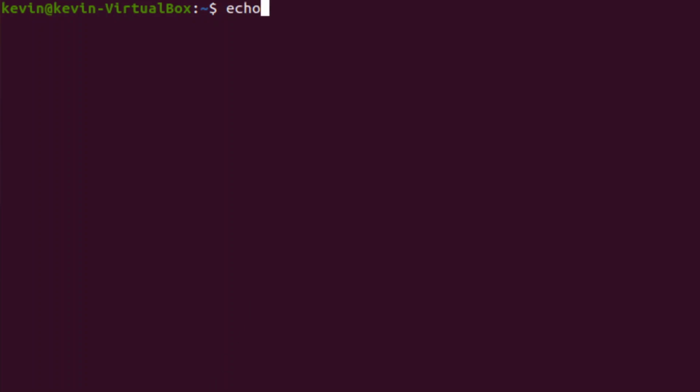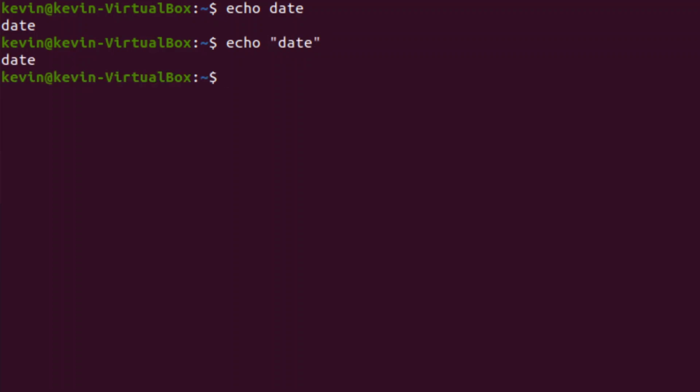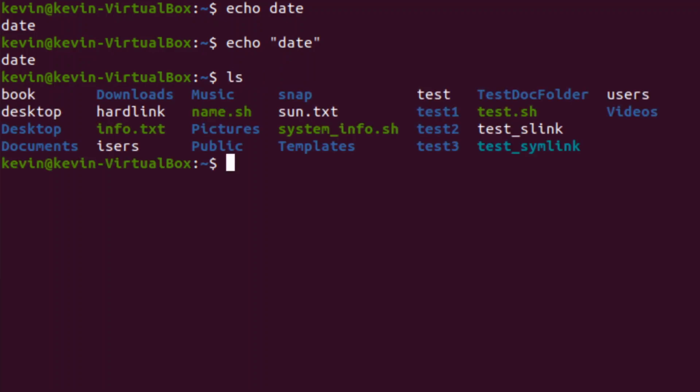If I do echo date, it's just going to echo date for me, right? I kind of get away with typing that, but I want to make sure that when I do it, I put quotation marks around it so it knows that it's taking that date command as a literal string. Now let's do an ls star.txt. So let's do echo star.txt. Now it's actually giving me all files that end in .txt, right?